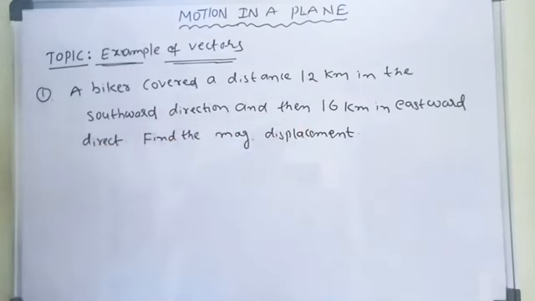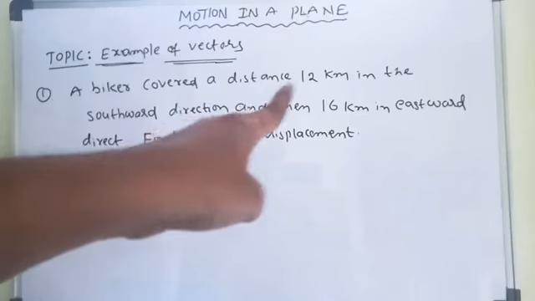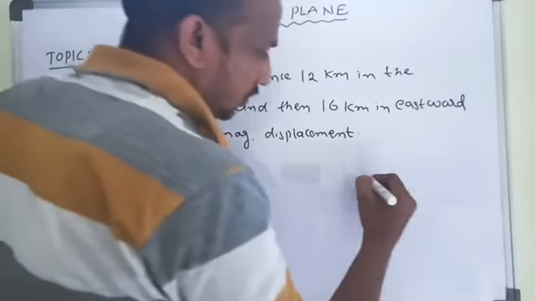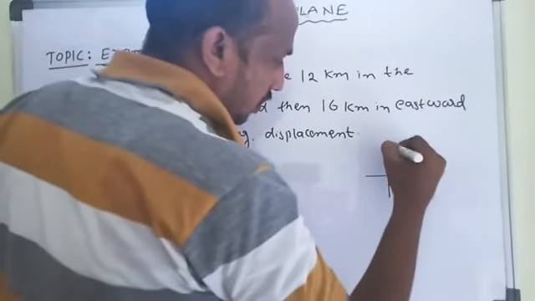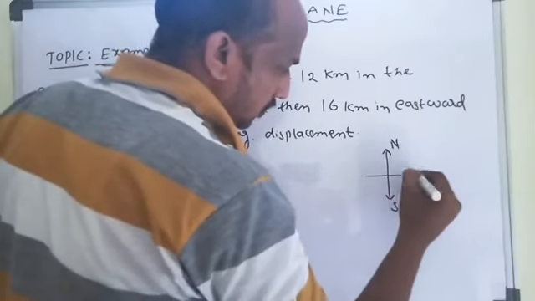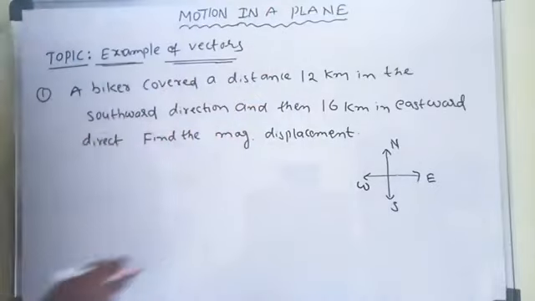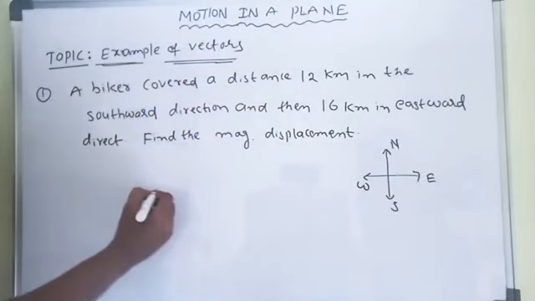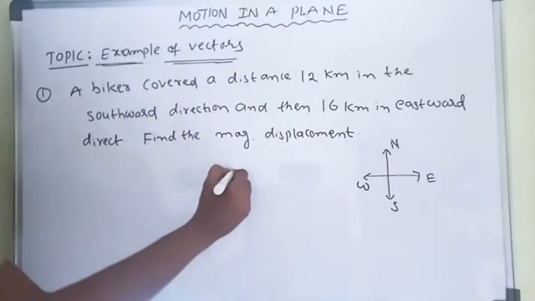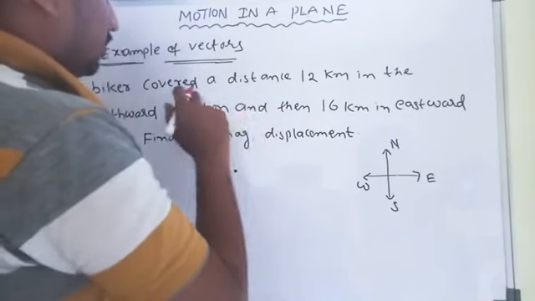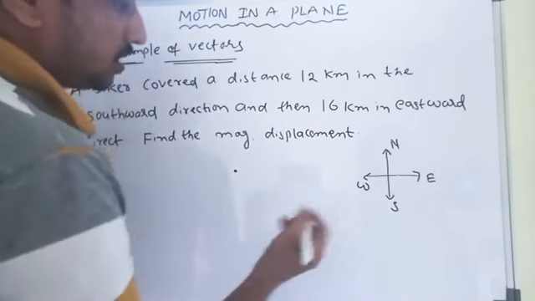A biker covered a distance of 12 kilometers in the southward direction. First we take the directions: north, south, east, west. For example, this is a point here. Where is south?